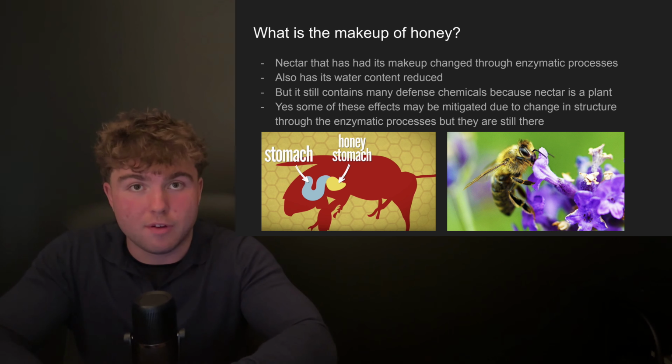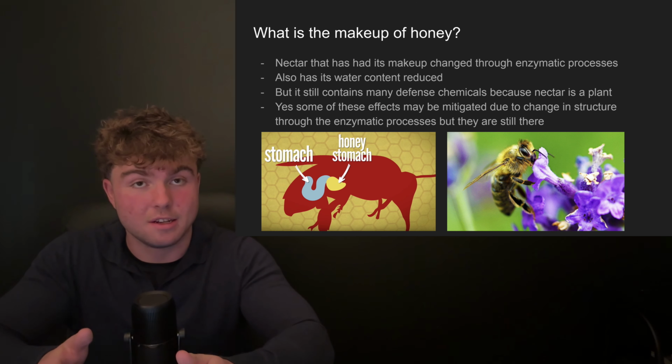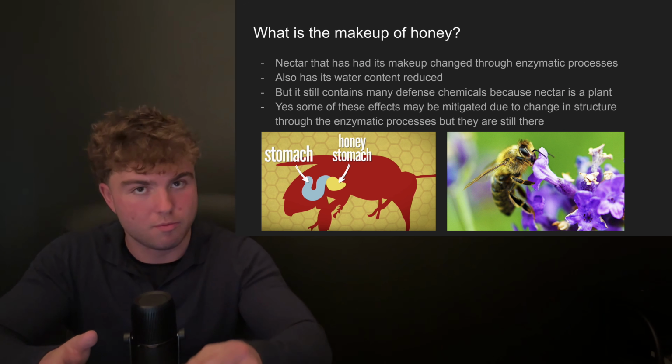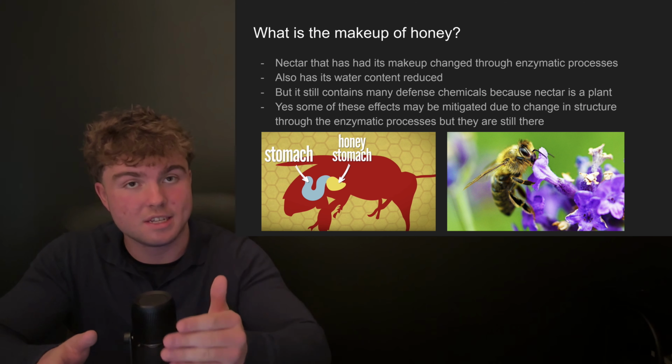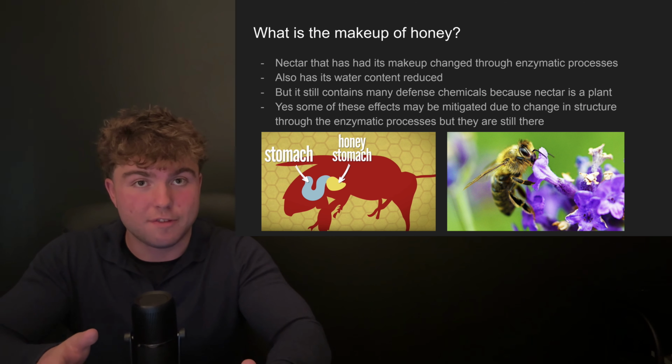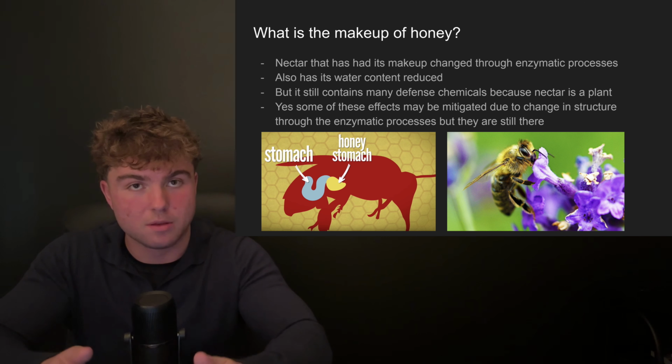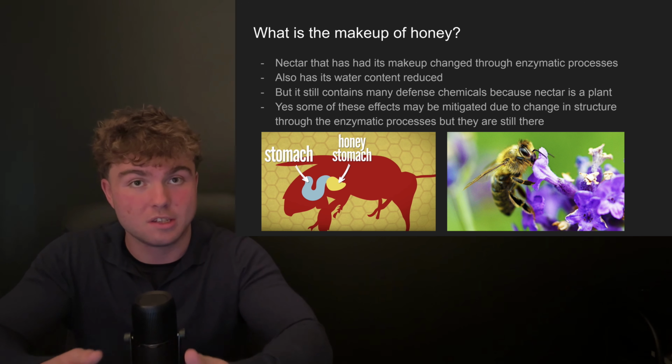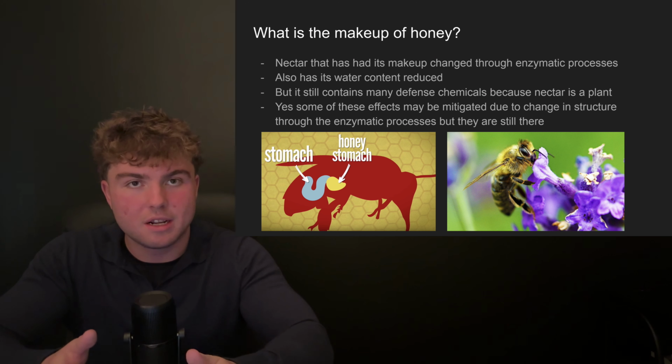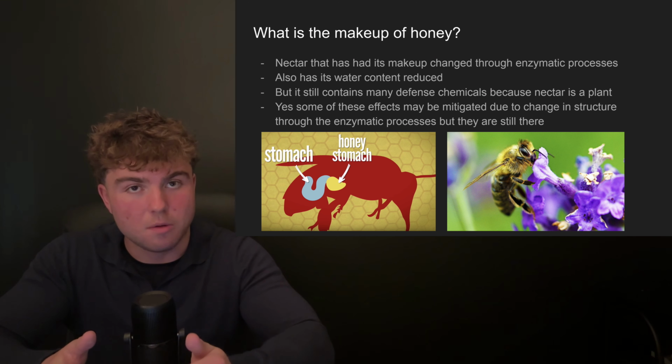So what is the makeup of honey? Well, it's essentially nectar that's had its carbohydrates changed from, like I said, more complex carbohydrates into fructose. Now, after bees have finished the process where they vomit it into each other's mouths and they put it into the honeycomb, they begin a process where they essentially just flap their wings, which dries the honey out, which drastically reduces the water content in honey and helps it last a long time.